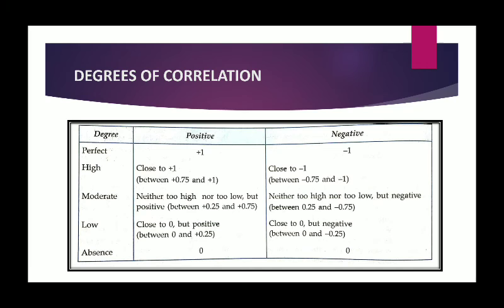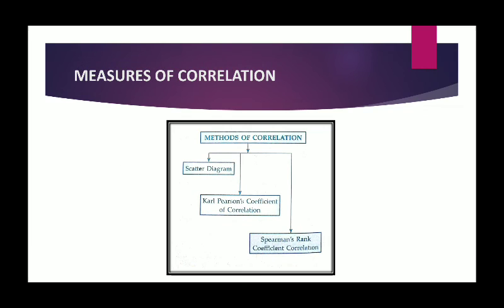Moving to the last part of discussion, which is measures of correlation. In correlation analysis, we would like to measure the extent to which two variables are related. In other words, we can say that correlation analysis measures the degree of association of the two variables, and there are various methods of estimating the correlation between two variables. Some of the important methods are given over here.